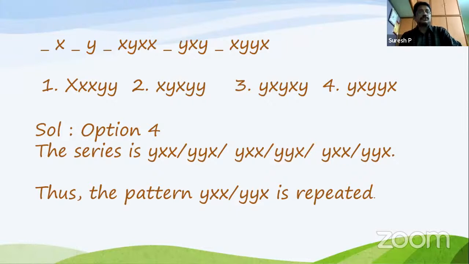Better to divide it into 3 each, because the last one is YYX, so you have to follow the same one. So YYX is like you have to divide so YXX. So option 4 is the correct answer.